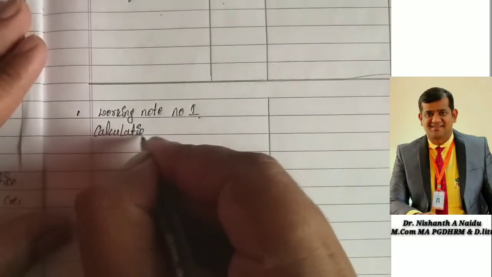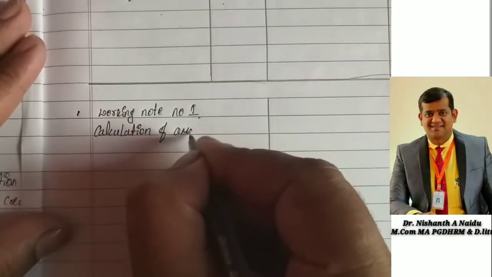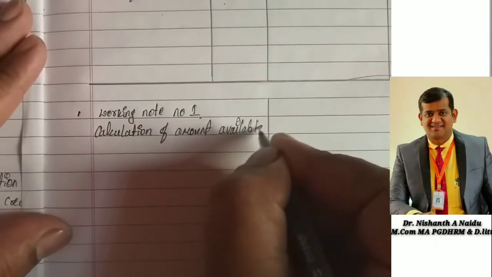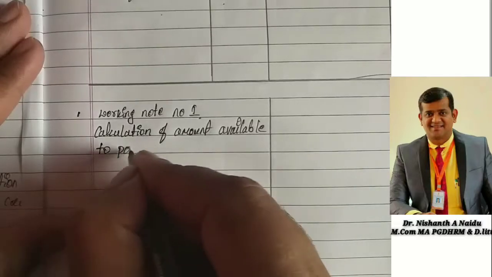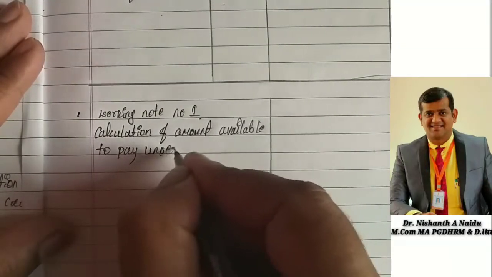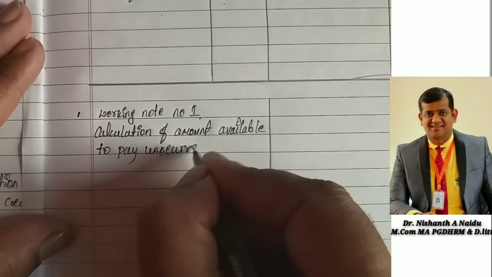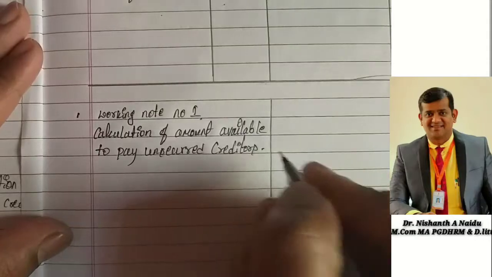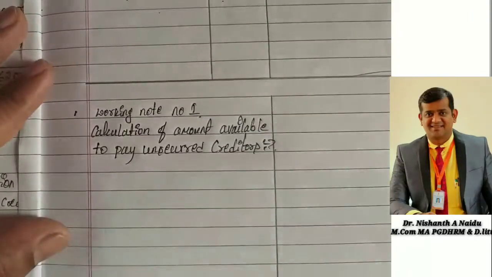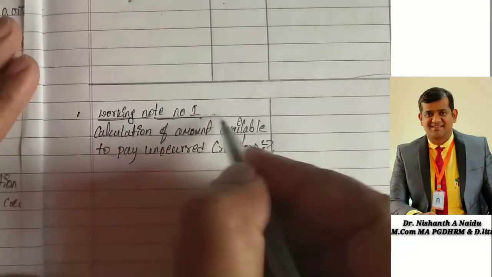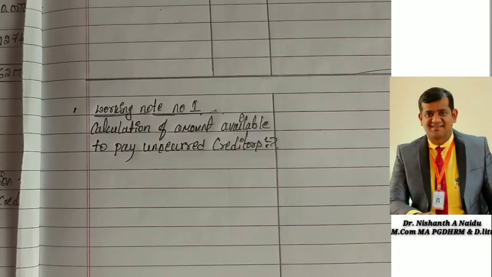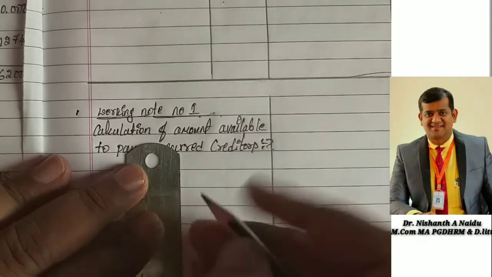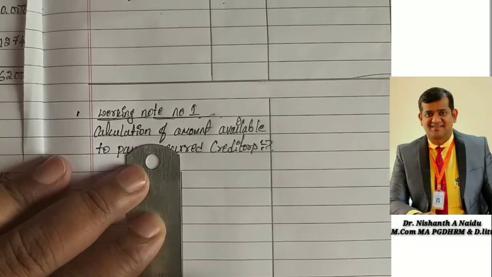Working note number 1: calculation of amount available to pay unsecured creditors. We are going to write all the receipts on one side and all the payments on the other side.